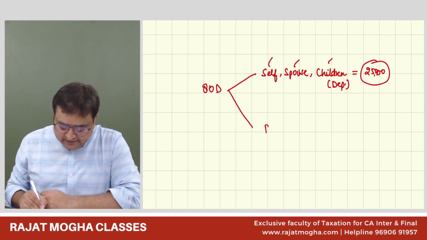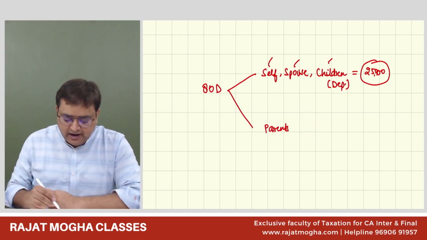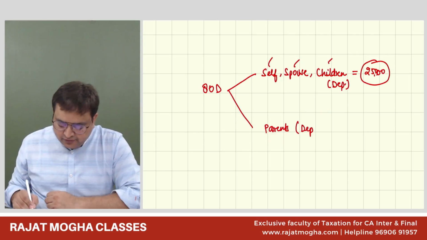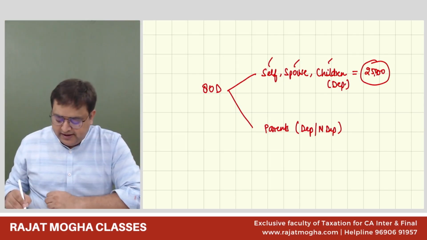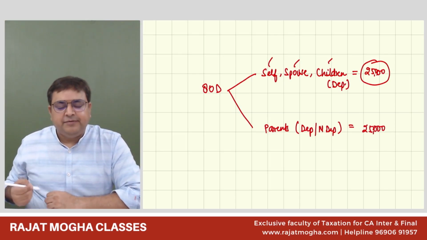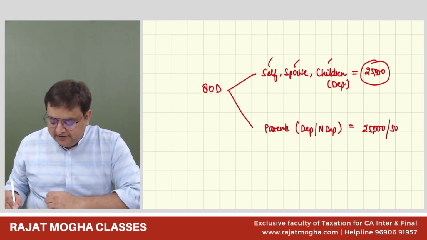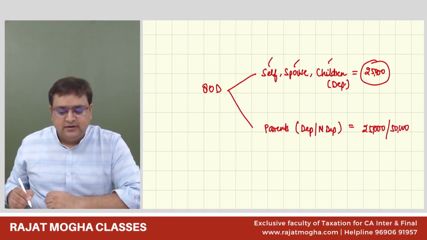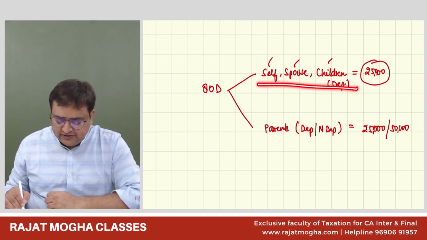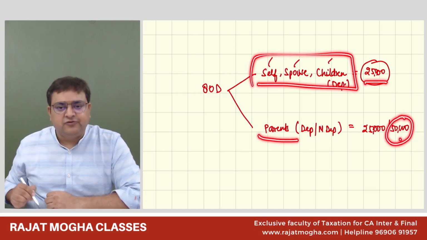And for parents, is brother and sister also included over here? No. Only parents. And parents here can be dependent or non-dependent, they can be independent also. They are both covered. And here the limit for them is also 25,000 rupees. But if the parents are senior citizens, or any of the parents is a senior citizen, then this limit will increase to 50,000 rupees. Correct? So in this case, for self, spouse and children, the limit would be 25,000, and if the parents are senior citizens, then it will go to 50,000 rupees.